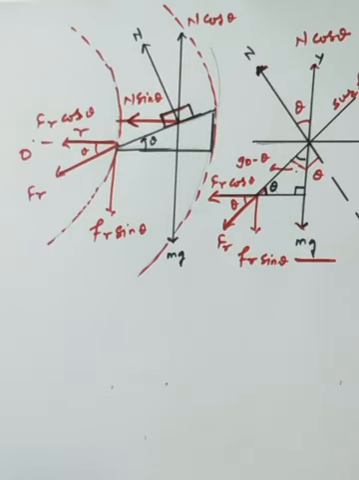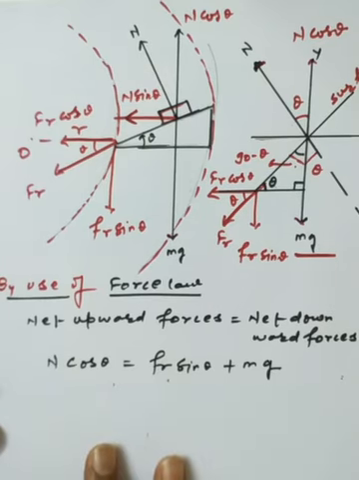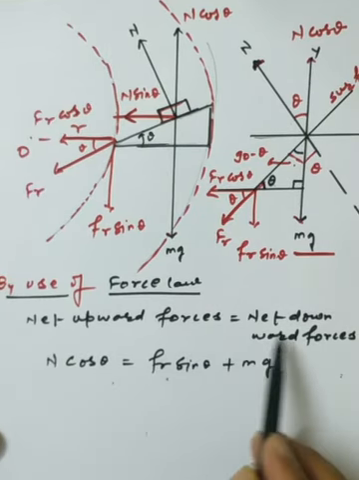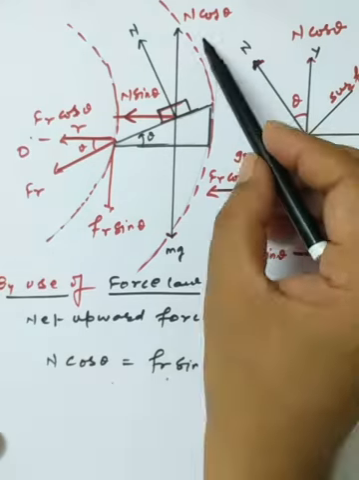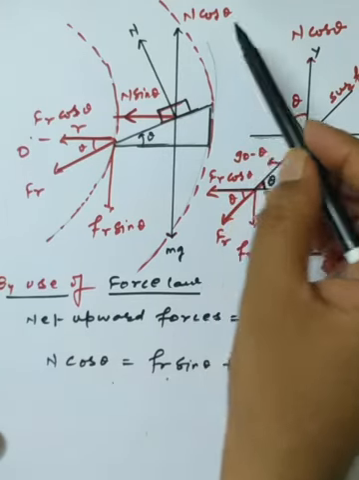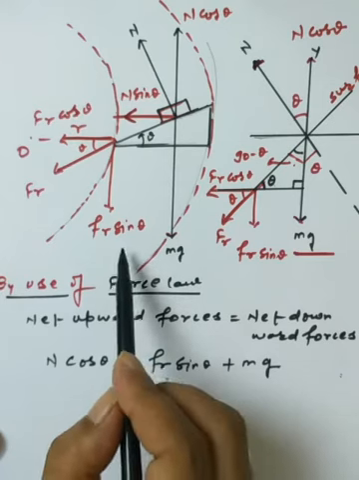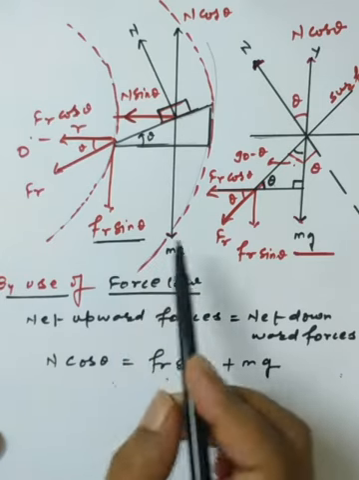Now we have to discuss the permissible velocity on the banked road. First, I am approaching it by equating the net upward forces to the net downward forces. In the upward direction we have the component N cos theta, and in the downward direction we have two components, fr sin theta and mg.